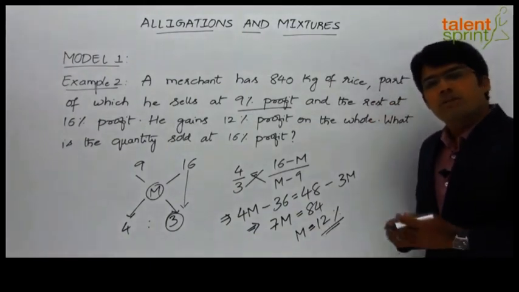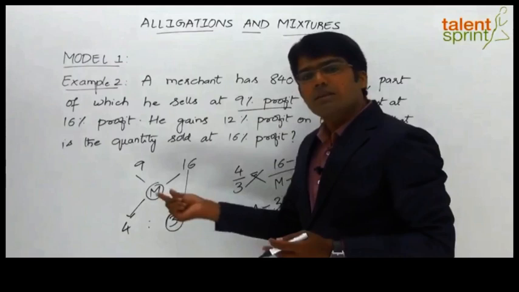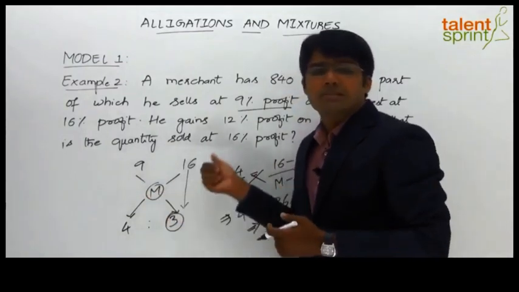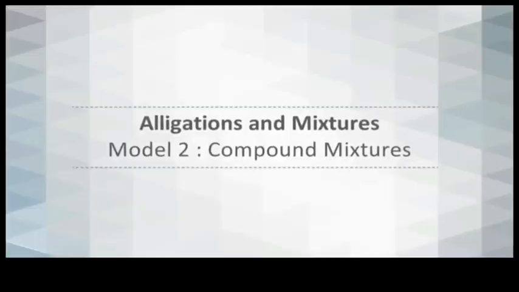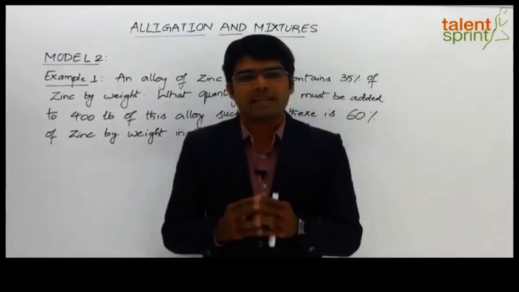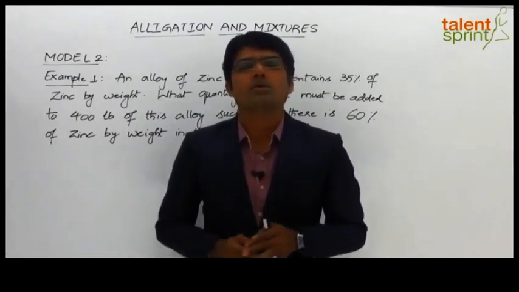So this is how we can either find out the ratio or the mean value, which can be mean price or mean strength or mean value, by using the alligation rule. Let us now look at the second model from this topic of alligations and mixtures, where we shall deal with questions based on compound mixture.